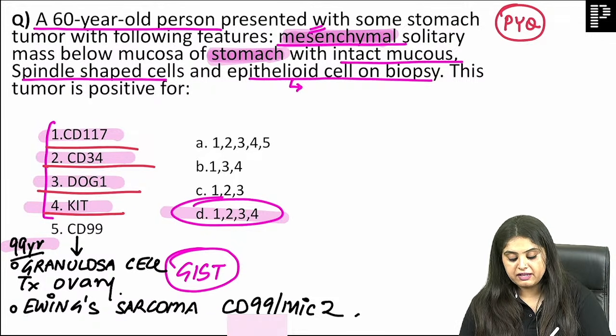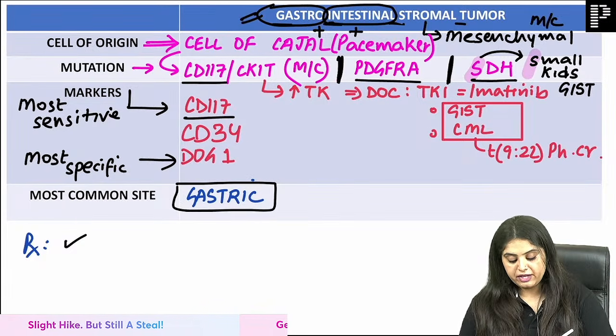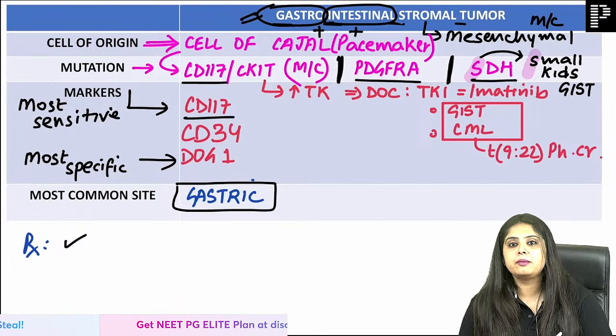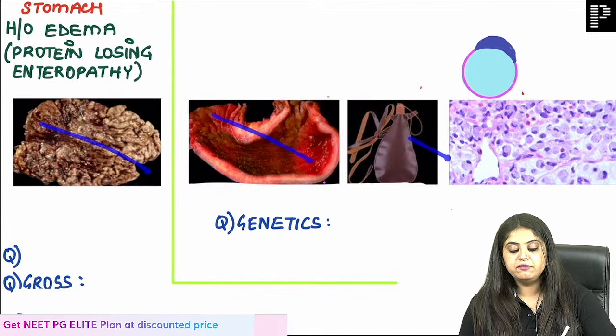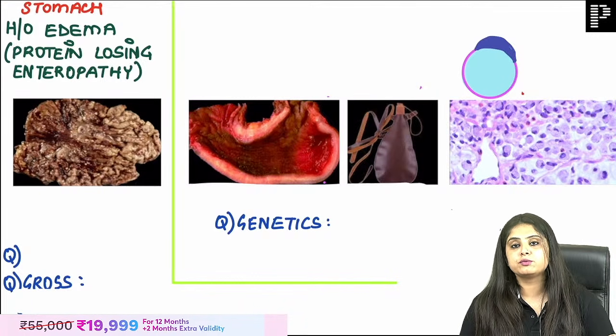Okay, coming back, we've done every question of GIST and you've done the treatment also, that is going to be imatinib that you studied with me. So now that you told me stomach, I've got you a collage of 3-4 photos. Just tell me the fill in the blank for each photo, because then you've solved 4-5 questions for me stat.